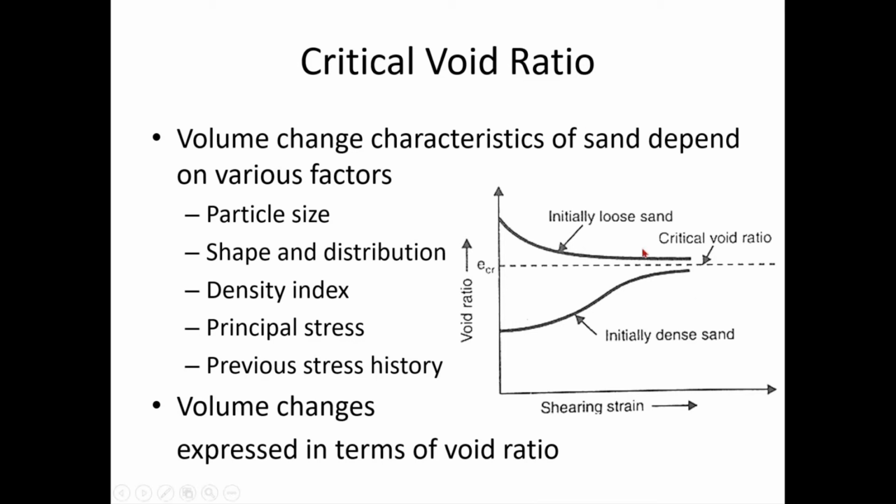Initially loose sand will keep on reducing its void ratio and come to this point, and initially dense sand will dilate and come to the critical void ratio, right? Soil particles upon straining will slowly roll over each other and rearrange, whether it is dense or loose. Some strains are induced due to those stresses, and they will finally come to an equilibrium or a critical condition, which we call the critical state of the soil. In that critical state, they would have achieved this critical void ratio, right?